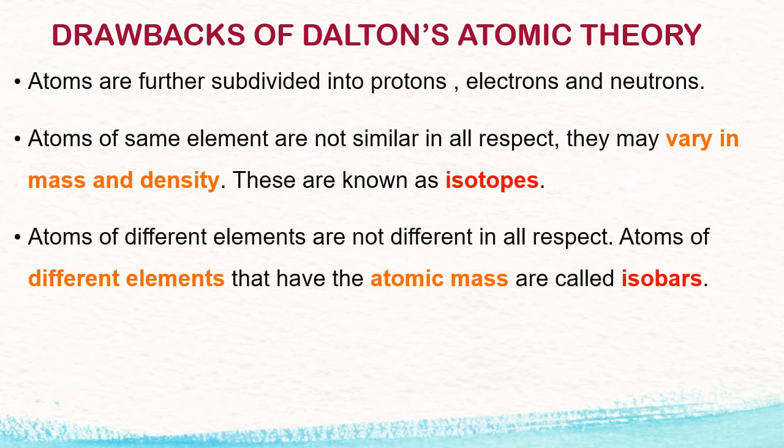Drawback number 3. Atoms of different elements are different in all respects. This also proved wrong when isobars were discovered. Isobars are the atoms of different elements having the same mass number but different atomic number. Best example is argon and calcium.